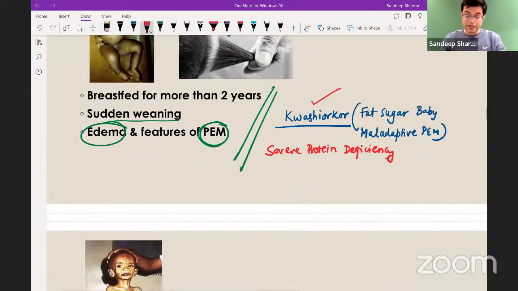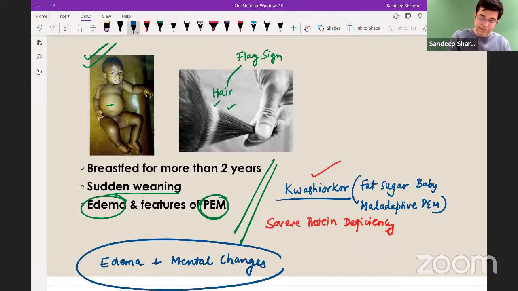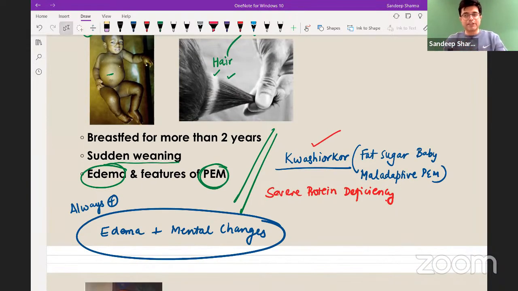Let's recall: if they ask what is always present, edema along with mental changes like apathy, irritability, excess lethargy are always present in a patient with Kwashiorkor. So these two things are always there. Flag sign may or may not be there. Dermatitis rash may or may not be there. Pot belly may or may not be there. Hepatomegaly may or may not be there. But edema with mental changes will always be present in the patient.